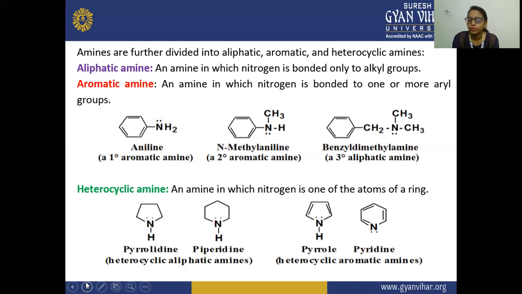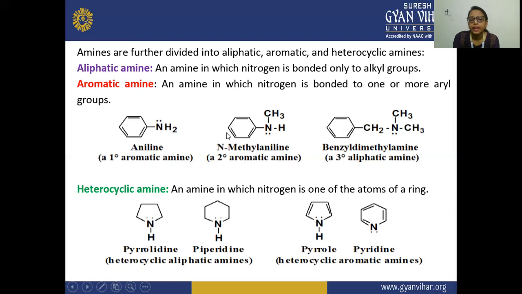Next is your aromatic amines. Aromatic amines are amines in which nitrogen is bonded to one or more aryl groups. In the example, this nitrogen is bonded to one or more aryl groups. So here you can see this is your aryl group, and this is your primary aromatic amine. Why is this primary? Because here two hydrogens are present and one hydrogen is replaced by this aryl group.